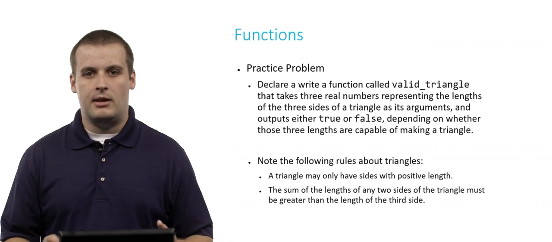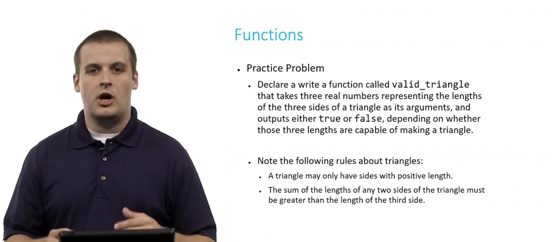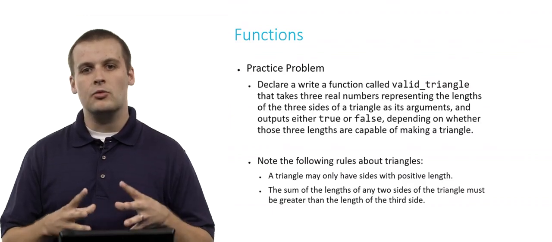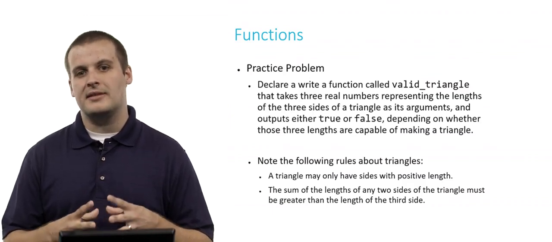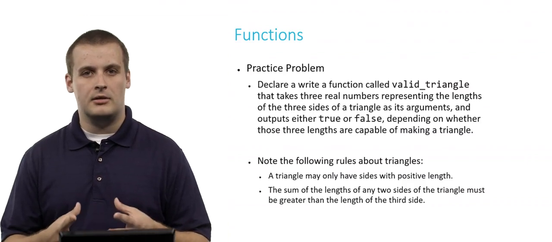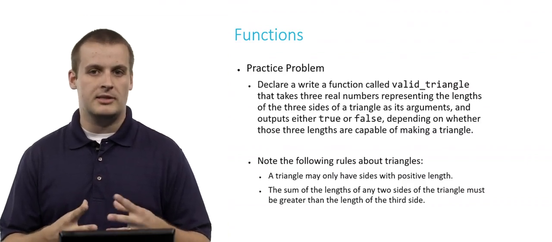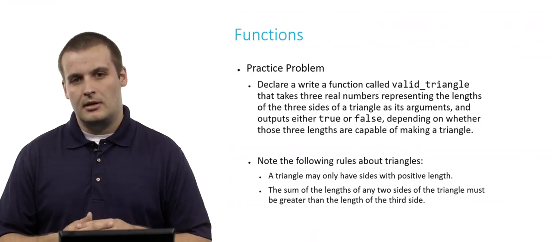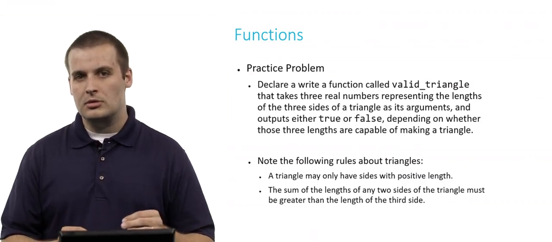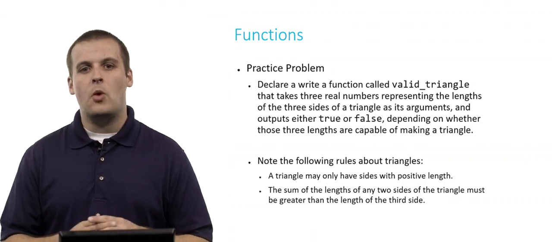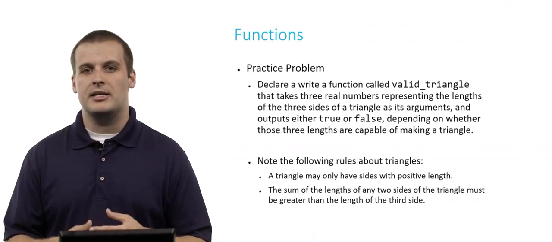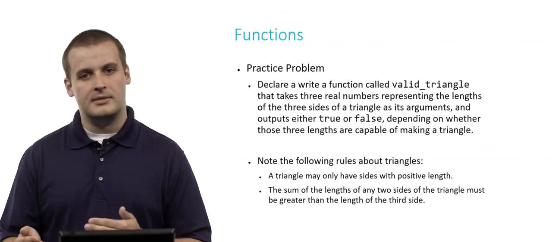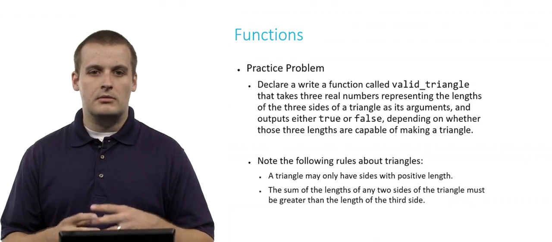So here's the problem laid out. I want you to write a function called valid triangle. What this function should do is take three real numbers that represent the lengths of the three sides of a triangle as its parameters, or its arguments, or its inputs, another set of synonyms that you might encounter. This function should either output true or false, depending on whether those three lengths are capable of making a triangle. Do you remember the data type that we used to indicate true or false? Now, how do you implement this?